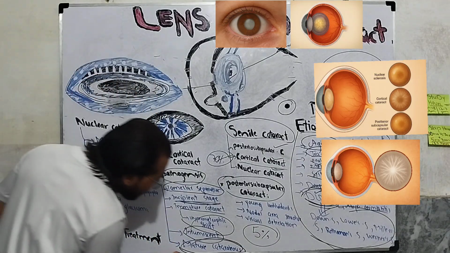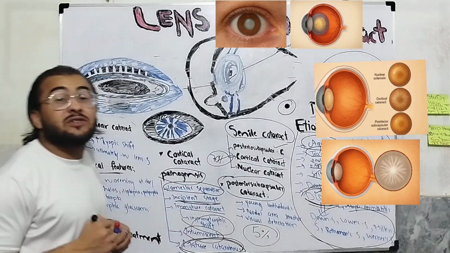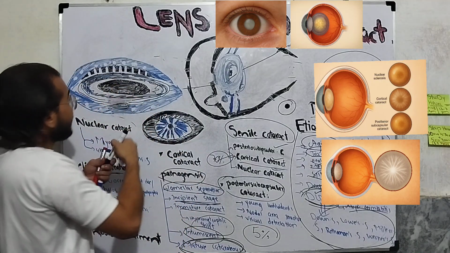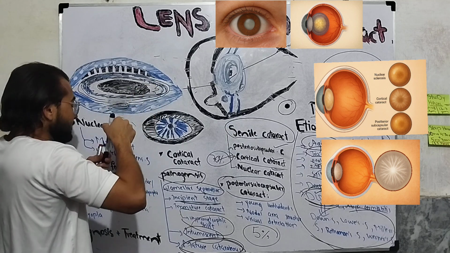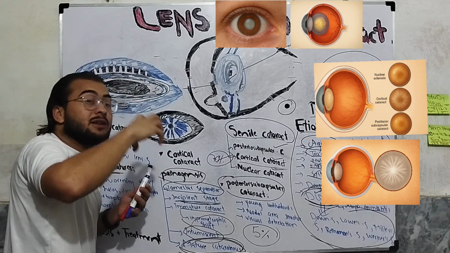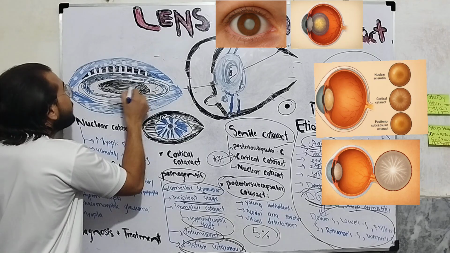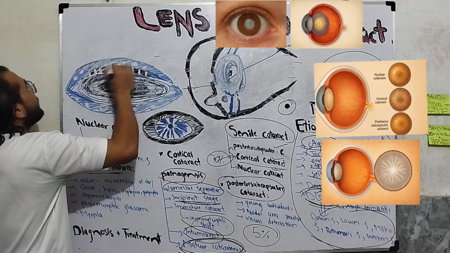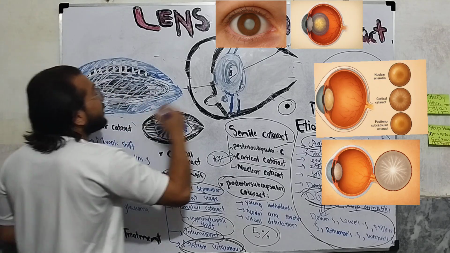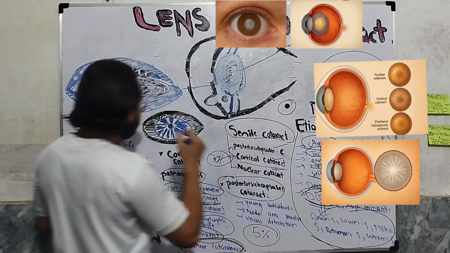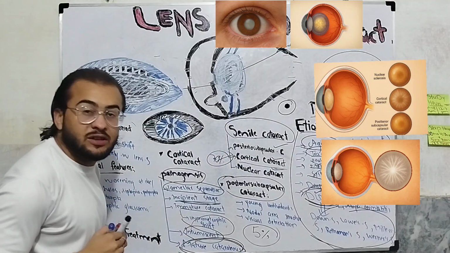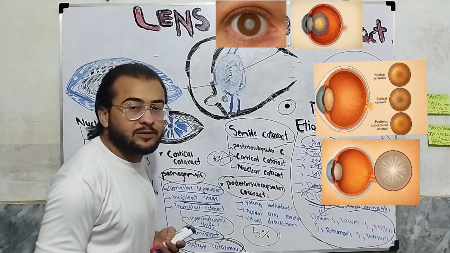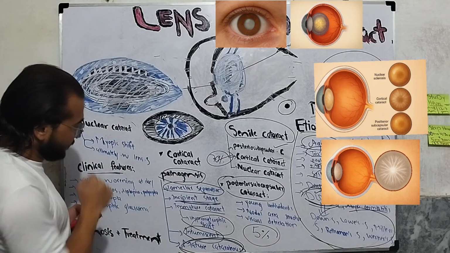Okay, now we have the final stage, the mature cataractous stage. In the mature cataractous stage, the opacity will extend to the nucleus. These opacities were basically cortical. Now these opacities will extend to the nucleus and the entire lens will opacify. This is called the mature cataractous stage. So this is the final stage. So these are the stages in cortical cataract and its pathogenesis.